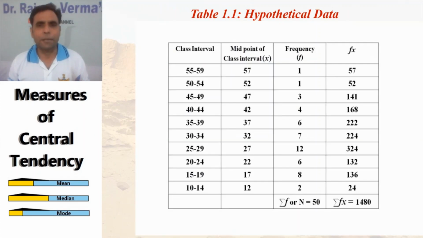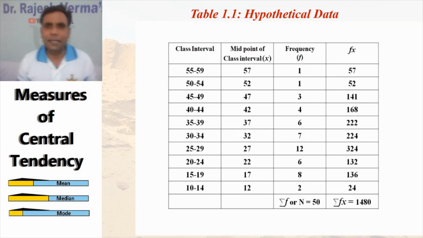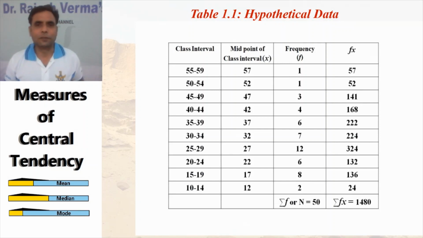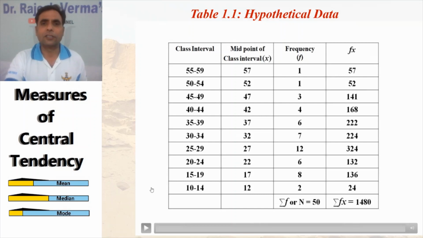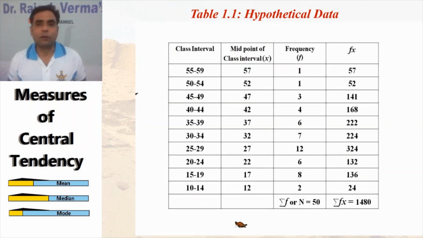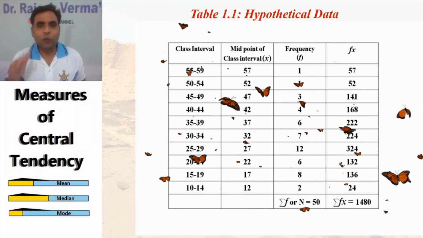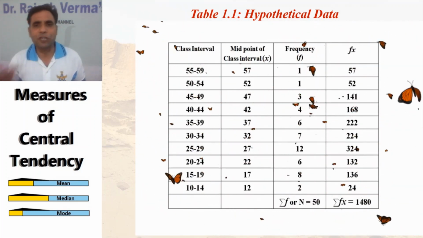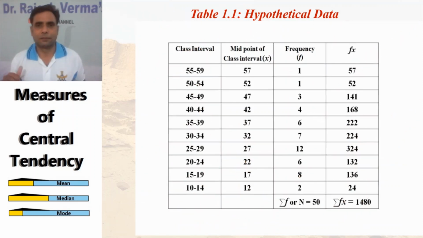Now we have a table, and this table is nothing but hypothetical data. This table contains 4 columns. What are these columns? First one is your class interval. The second column is the midpoint of the class intervals. The third column is the frequency column. And the fourth one is the product of the frequency and the midpoints. This table will be frequently used for calculating our central tendencies, that is mean, median and mode.